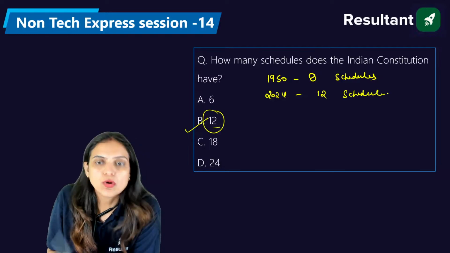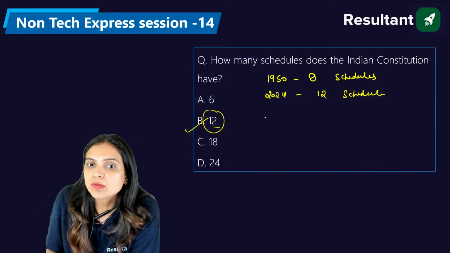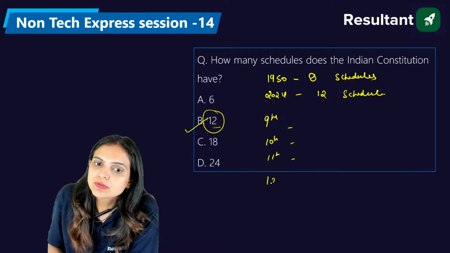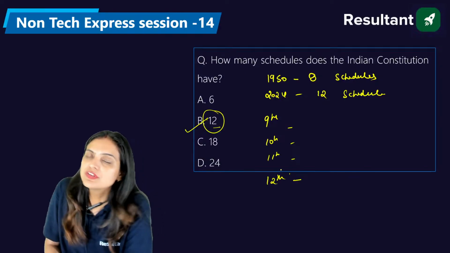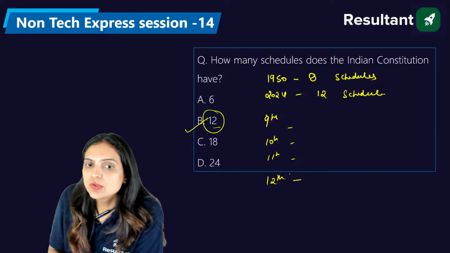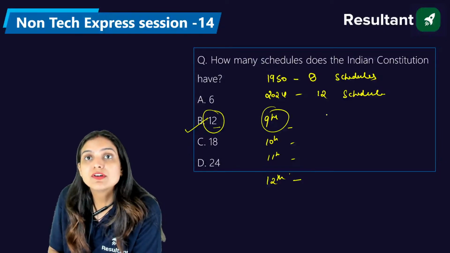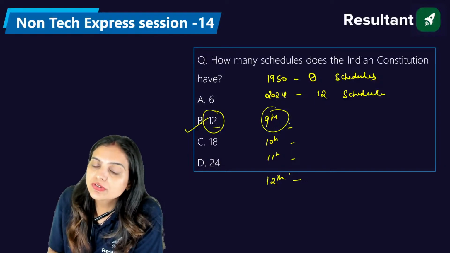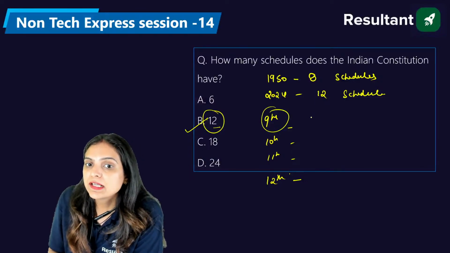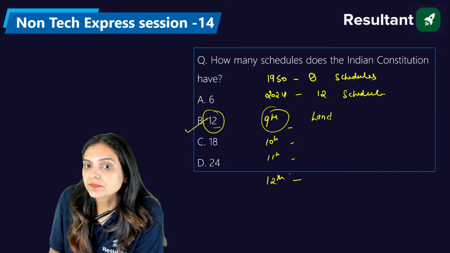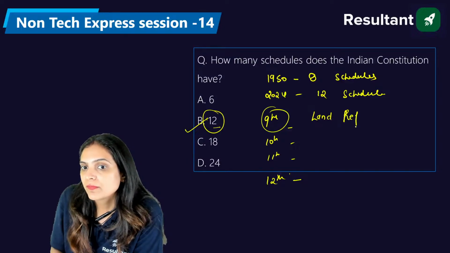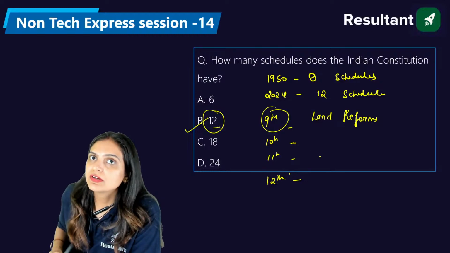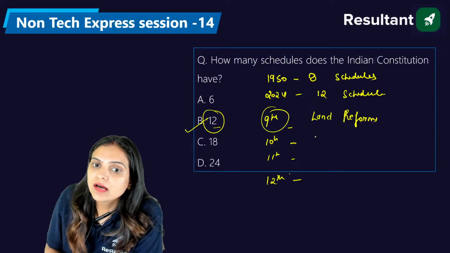All the schedules are okay, but when we talk about the ninth, 10th, 11th, and 12th schedules, what features are these schedules dealing with? So you will say the ninth schedule was added by the First Constitutional Amendment, and under this schedule of the Indian Constitution, we dealt with land reforms. In the 10th schedule, added by the 52nd Constitutional Amendment, we discussed the anti-defection law.